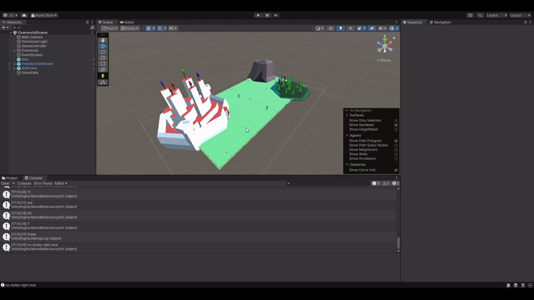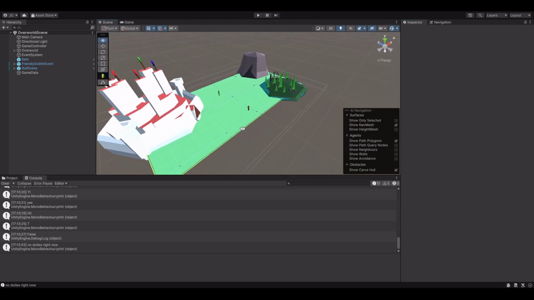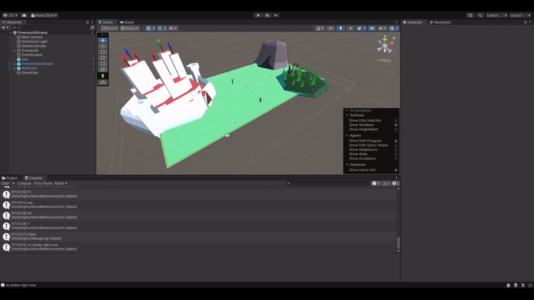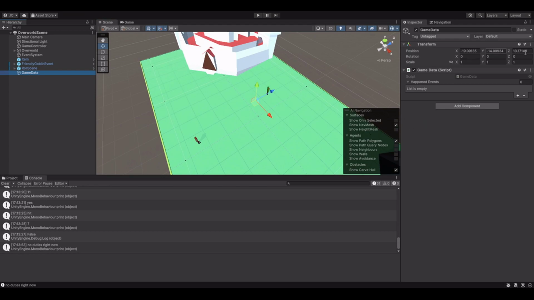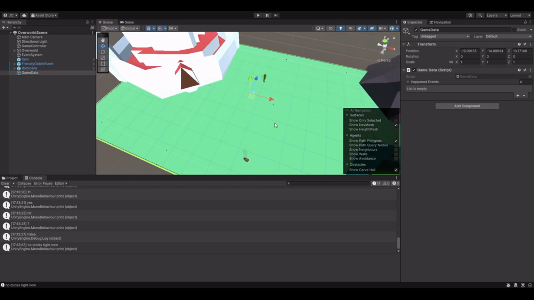Okay, so I've done what I wanted to do, and actually I did a little bit more as well. When events happen, it gets saved in this game data class here. It takes an ID from the event, and then the event with the same ID can never happen again. All the other events have the same ID in the event chain.